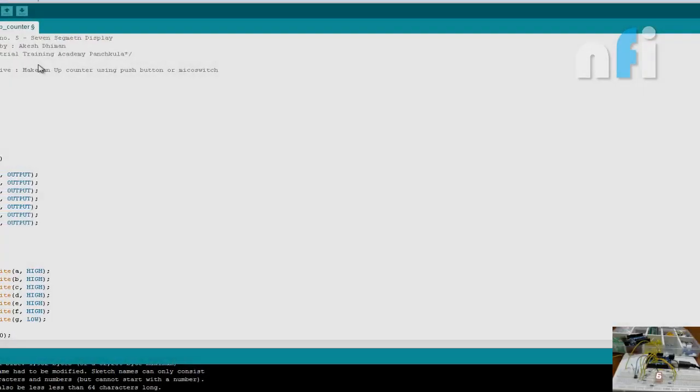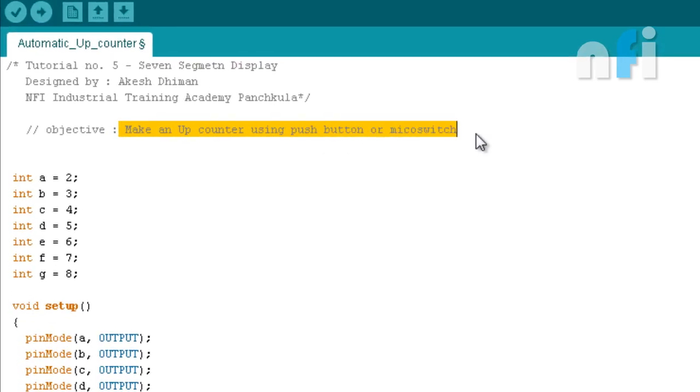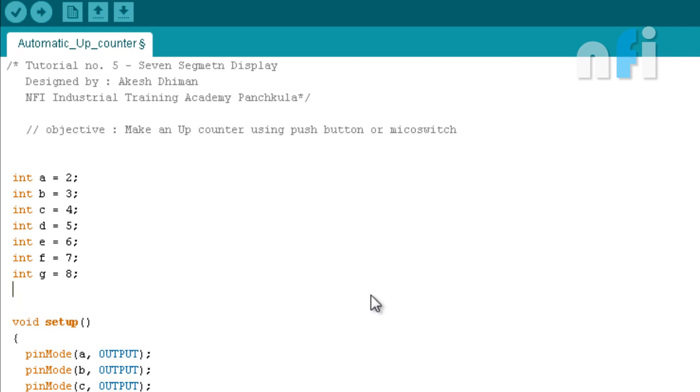Let's do our next exercise to make an up counter using a push button. I have already connected my push button to pin number 11 of the Arduino board. Now let's declare it: push button equals 11. Now let's declare it as an input.